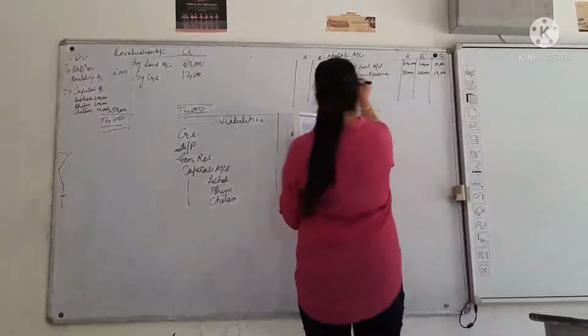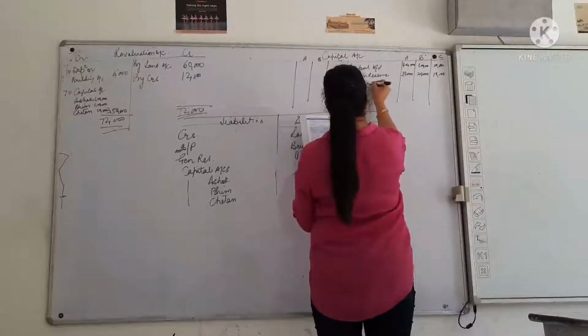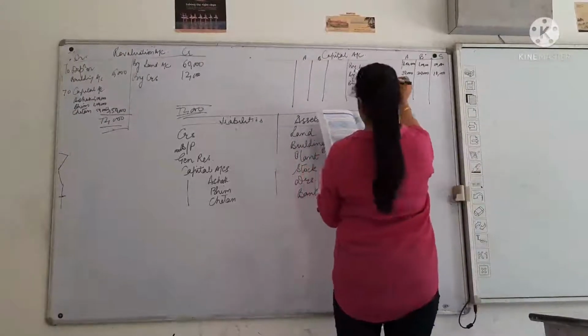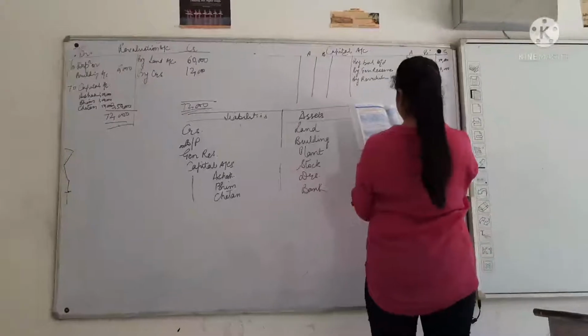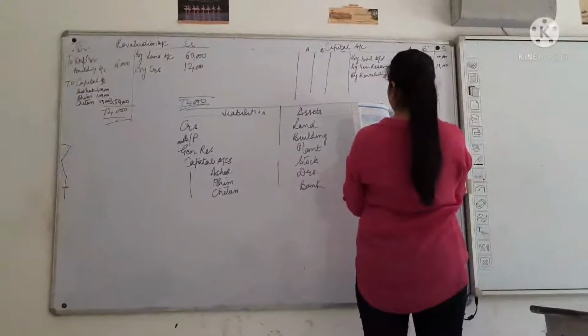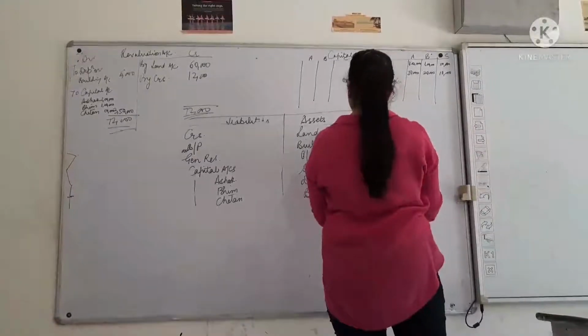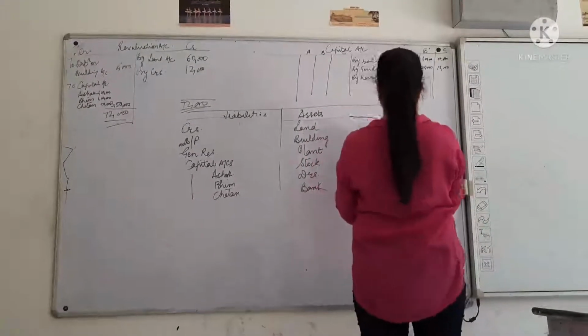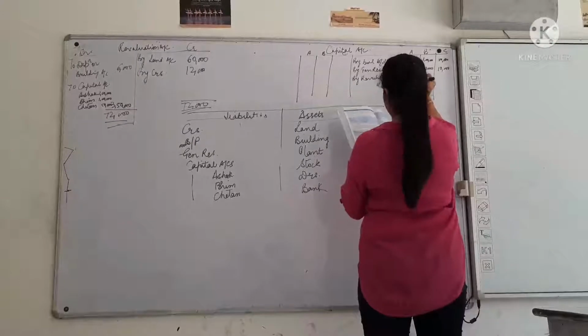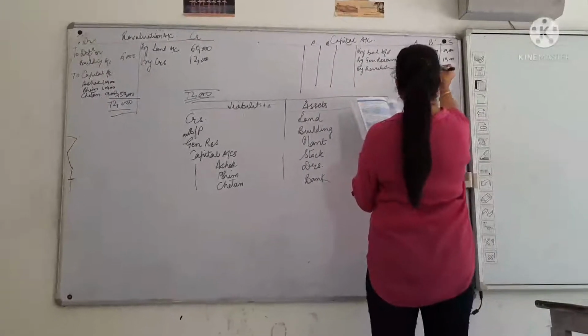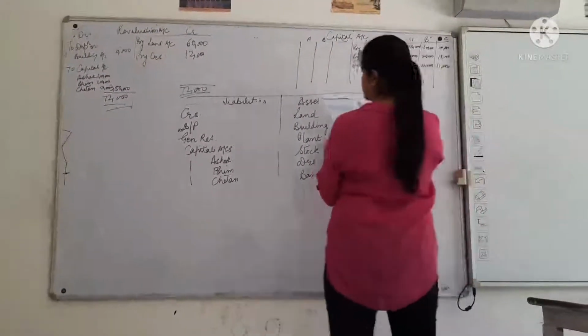Then the profit of revaluation by revaluation account, right? So that was the way we just calculated.